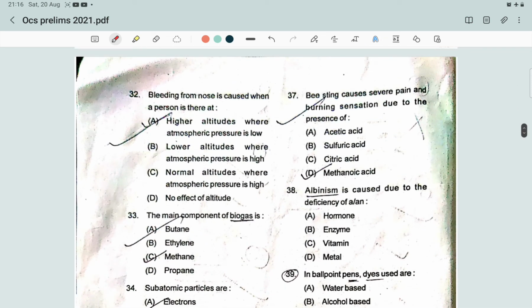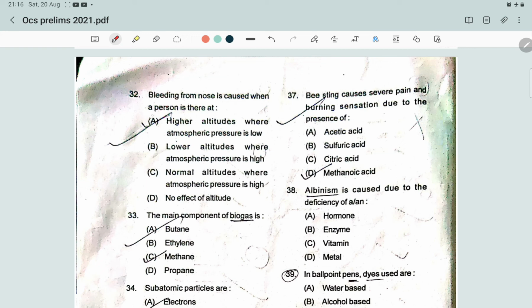Next question is, bleeding from nose is caused when a person is at, the options are higher altitudes where atmospheric pressure is low, lower altitudes where atmospheric pressure is high, normal altitudes where atmospheric pressure is high, no effective altitudes. Bleeding from the nose can occur at high altitudes and low pressure.